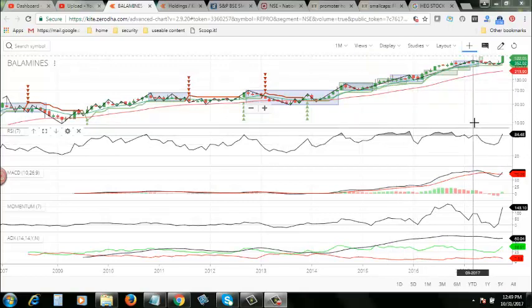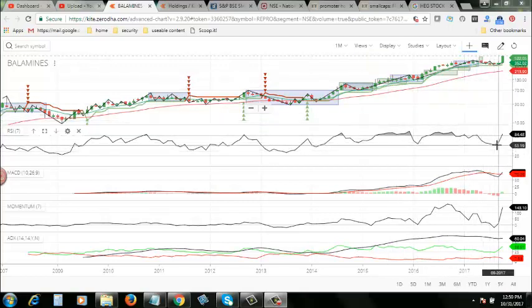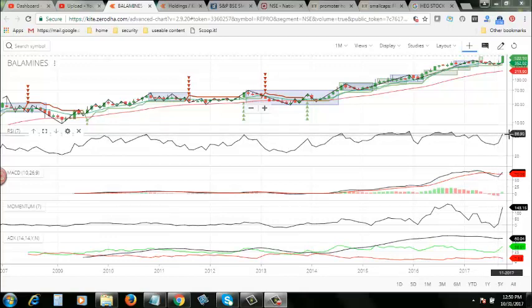Now look at the RSI. RSI is past the top 80 line, and it is going to make a huge slope here. Actually, the angle at which it cut through the top 80 line is quite vertical, and I'm pretty sure that the next coming price rise is going to be very high. It looks like that at this moment. So I think this is a very strong indication that the price rise will be consistent for the next few months.